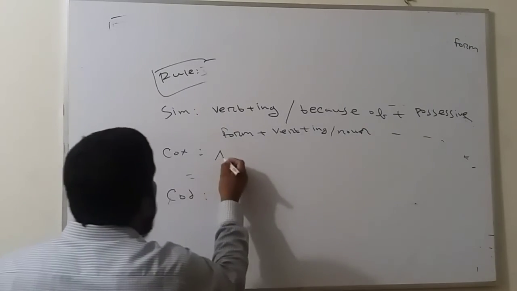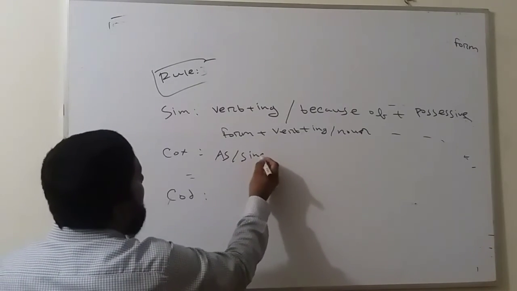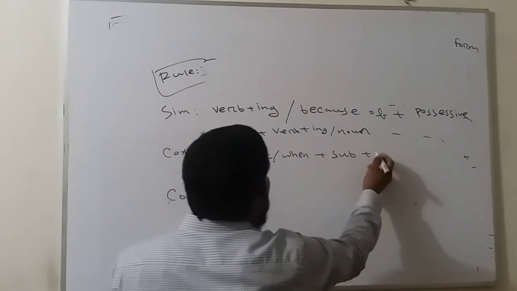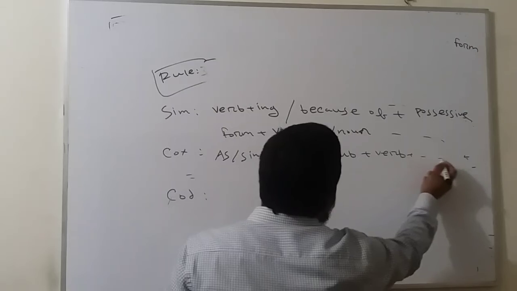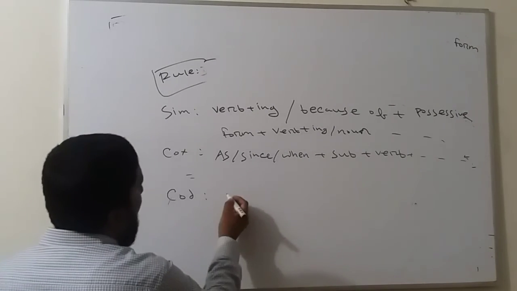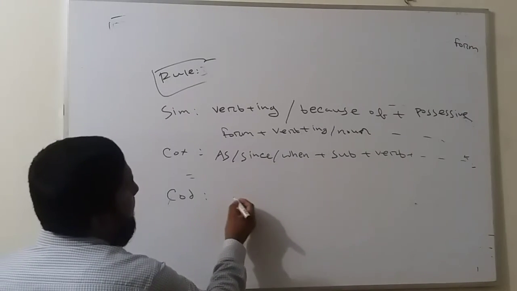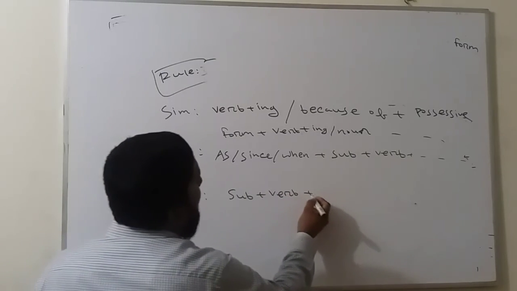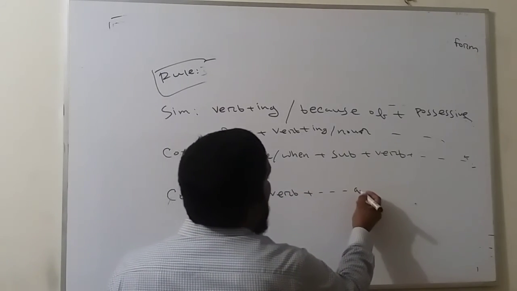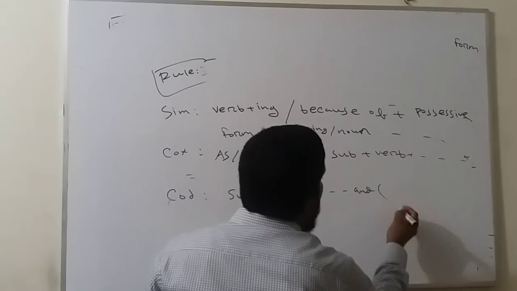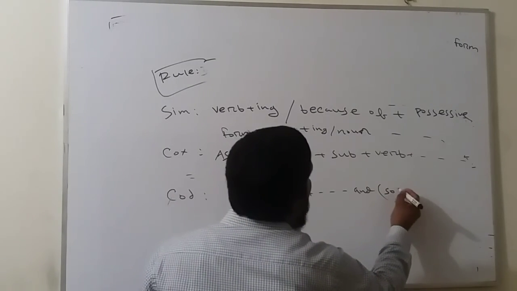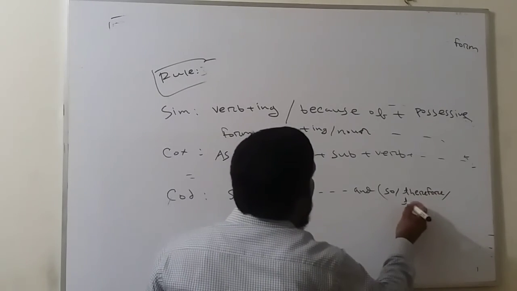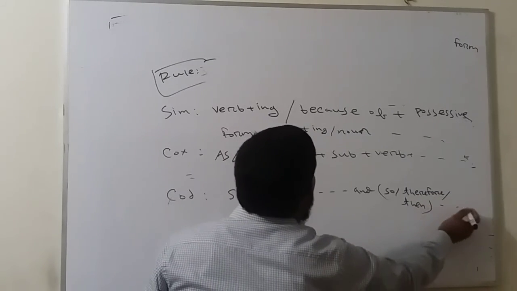In complex, as, since, when, then subject, then verb. In compound, start with subject, verb, then you use and. If you want, you can use so, therefore, then. It is as you wish.